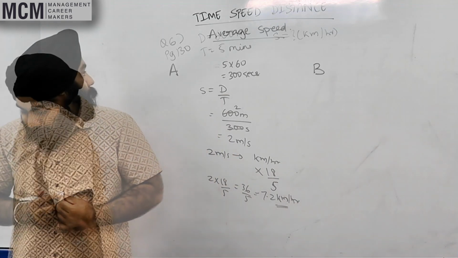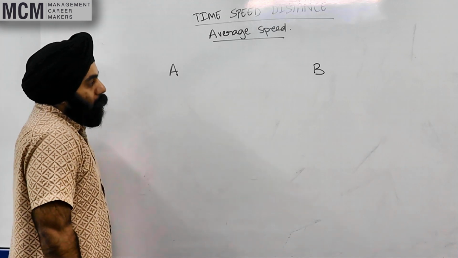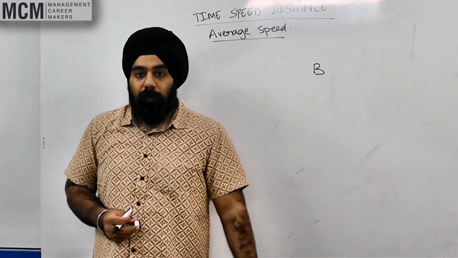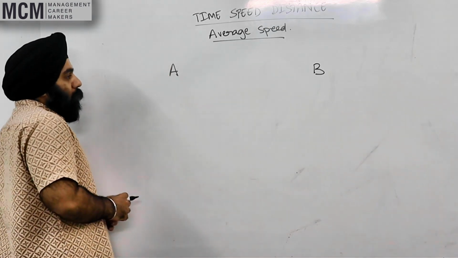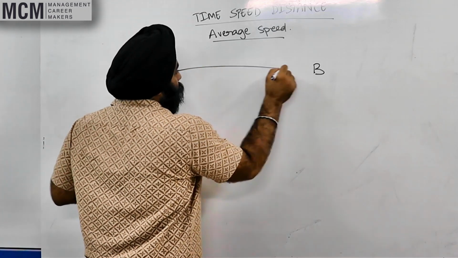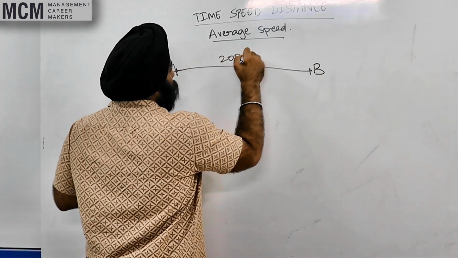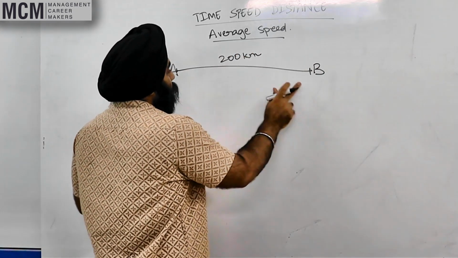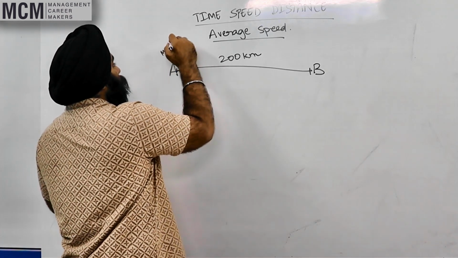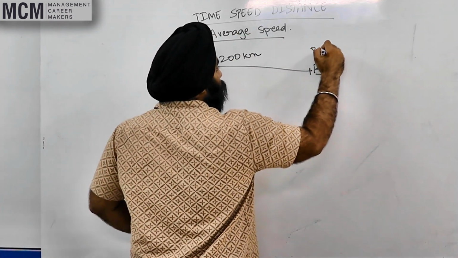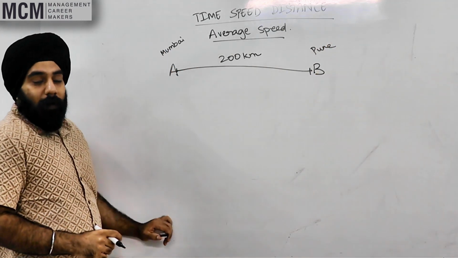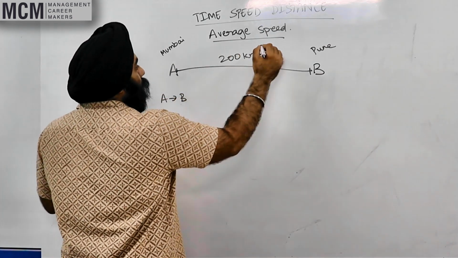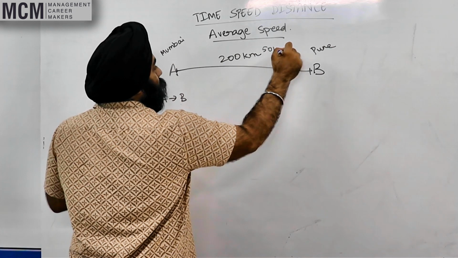Understood? Right? So we have 2 points A and B. Imagine there are 2 cities. Say this is Mumbai and this is Pune. Right? Now the distance from Mumbai to Pune is say 200 kilometers. Right? I am traveling from Mumbai to Pune. Okay, say this is Mumbai. This is Pune. Right? Now I travel from Mumbai to Pune, right, at a speed of 50 kilometers per hour.